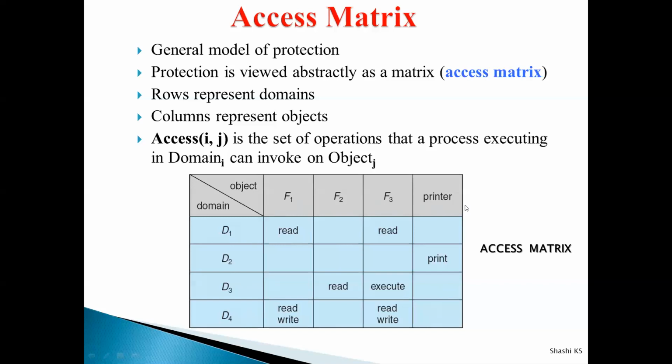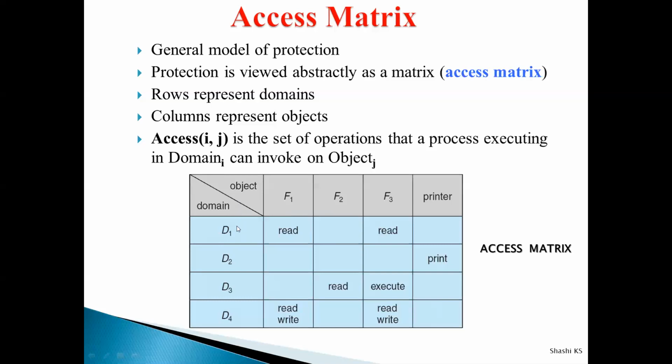And what is going to be in the entry of the access matrix? Each entry of the access matrix specifies the operations which can be carried out on that particular object in that particular domain. Suppose access(i, j) is used to represent a particular entry in the access matrix, where i represents the row and j represents the column.